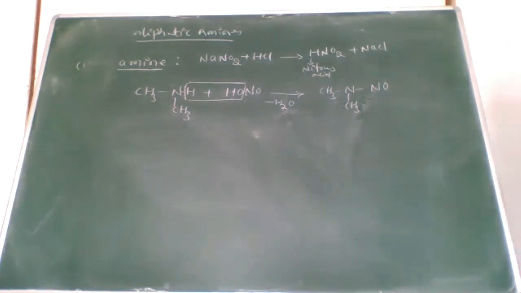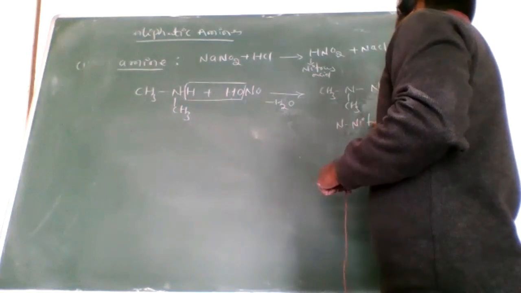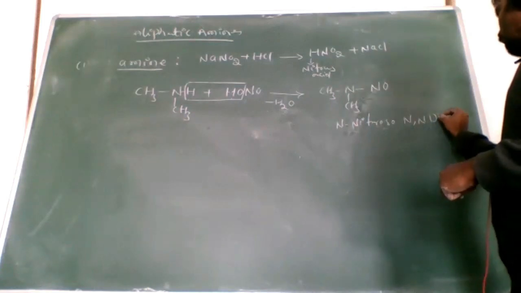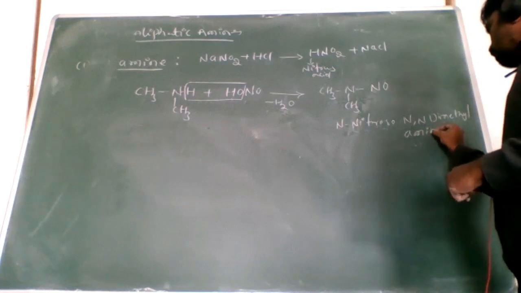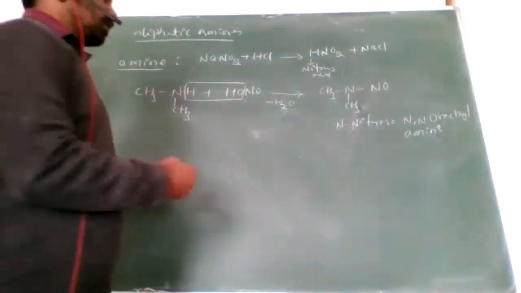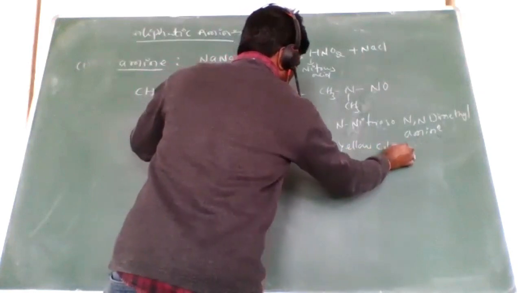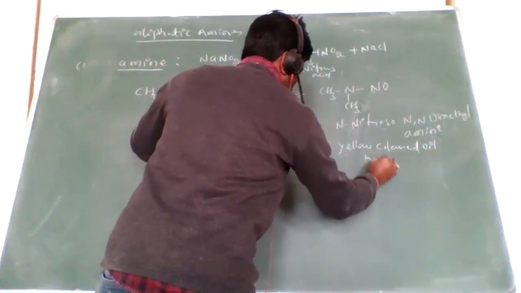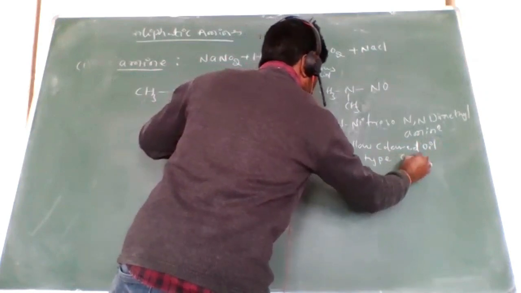So what is that? N-nitroso, N,N-dimethylamine. So N-nitroso, N,N-dimethylamine. Now this is a yellow colored oil type substance, or yellow colored compound.